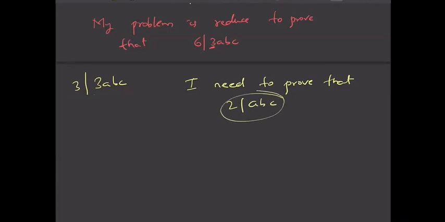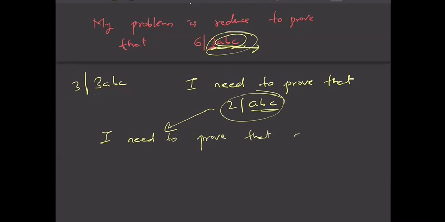If I can prove that 2 divides ABC, then I can definitely say that ABC is a multiple of 2, and we already have a 3 here. So this entire 3ABC is a multiple of 6. So to prove that 2 is a factor of ABC, that is ABC is a multiple of 2, I need to just prove that at least one of ABC is even.